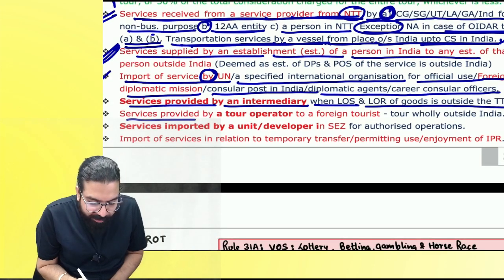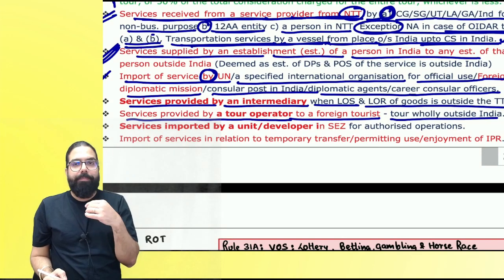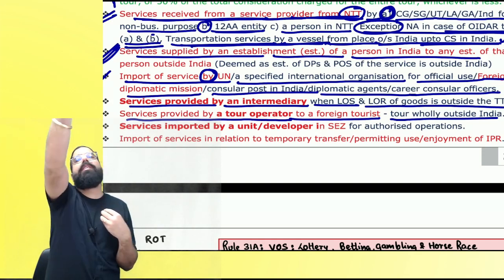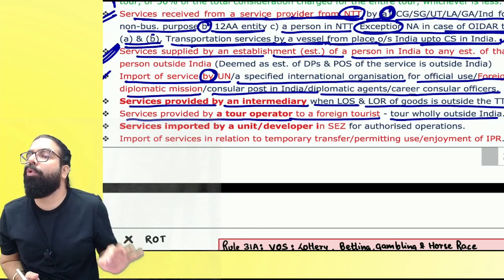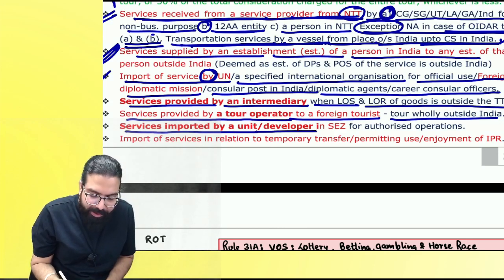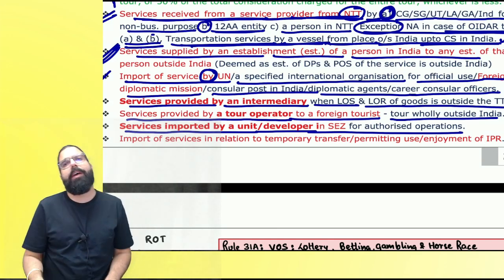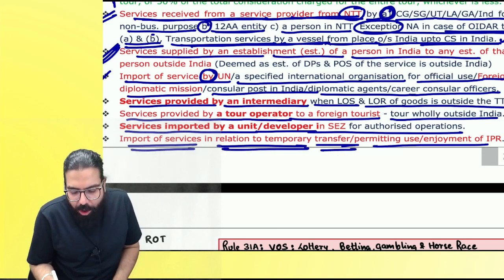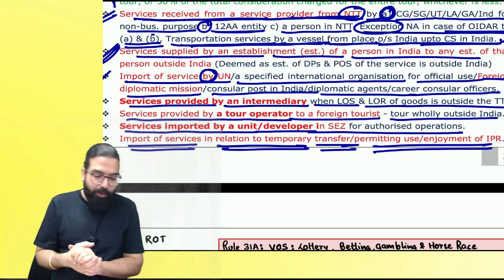Then services provided by tour operator to a foreign tourist, tour wholly outside India. Baba, US ka person, I am providing him tour operator services. Tour is happening in Dubai. Government went ahead and told in India there will be no tax on that tour operator ka service. And the last one over here is services imported by a unit of SEZ for authorized operation. Baba, SEZ is going ahead and importing some services, that will also be under exemption. Then importation of service in relation to temporary transfer or permitting use of IPR. IPR ka case mein whenever you take services, on those pay also, there will be no GST which will be payable.